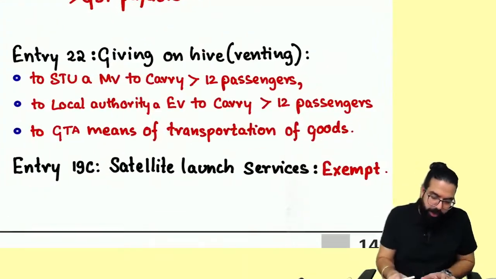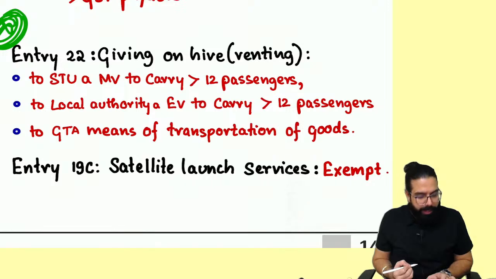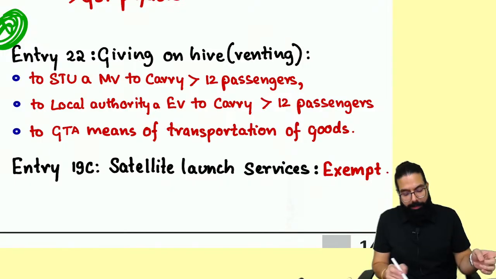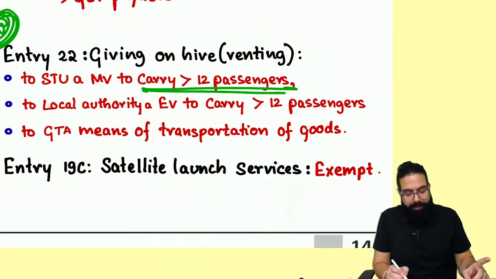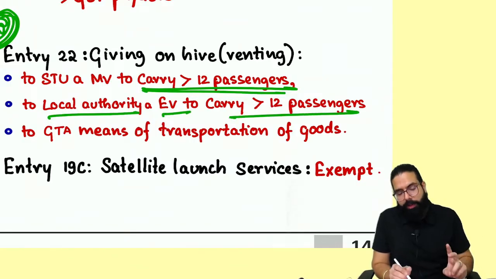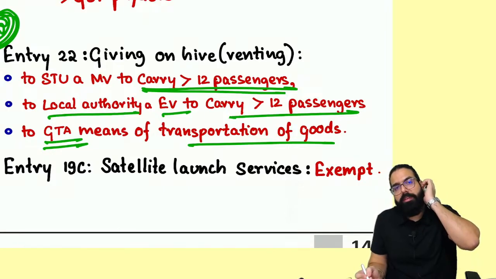This one I have seen in many big questions. Sir, what is this point going ahead and telling? It talks about if you are giving a motor vehicle to a state transport undertaking, which should be more than 12 passenger carrying. To a local authority, if you are giving an electric vehicle to carry more than 12 passengers, or to a GTA, if you are giving a truck etc. for transportation of goods, your service is exempted.